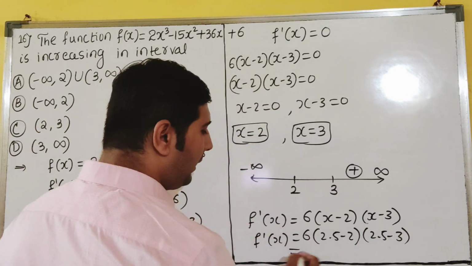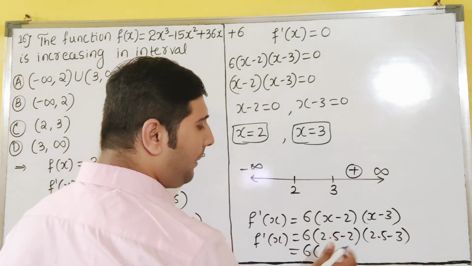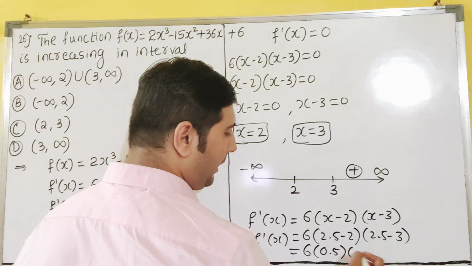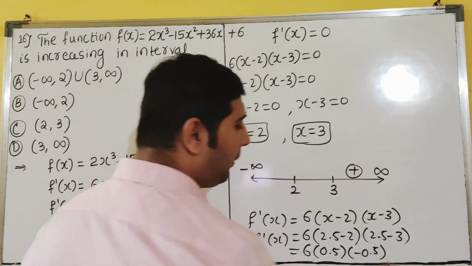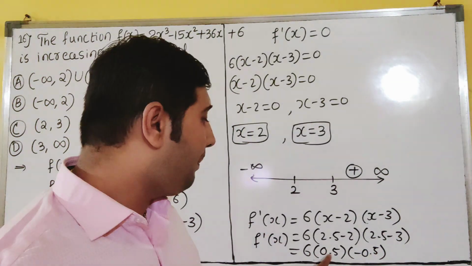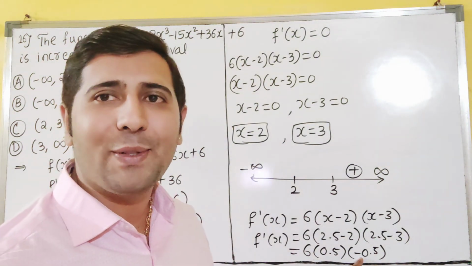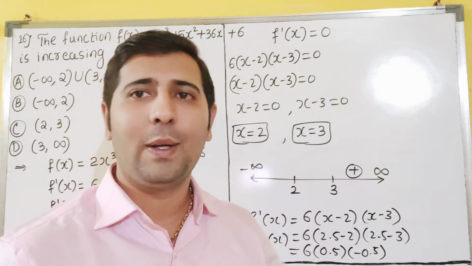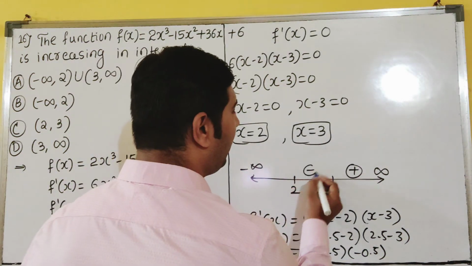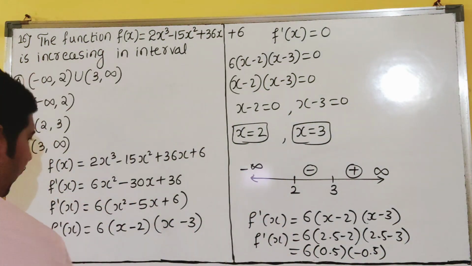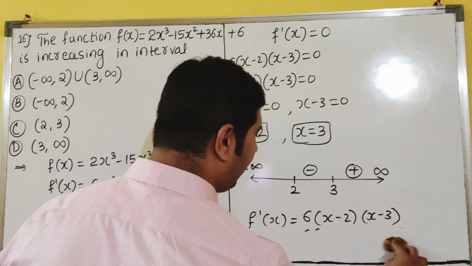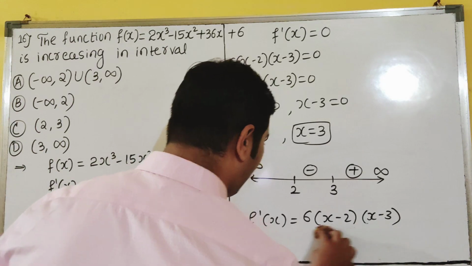See here, 6, then 2.5 minus 2 is 0.5, and 2.5 minus 3 is minus 0.5. Will you agree? Plus into plus, plus. Plus into minus, minus. Minus means negative, and negative means it is less than 0. So here it is negative, dear students. So it is decreasing there, from 2 to 3. It is giving less than 0.